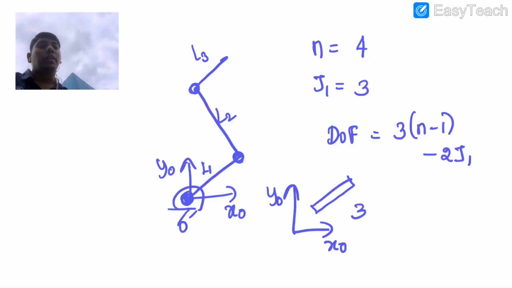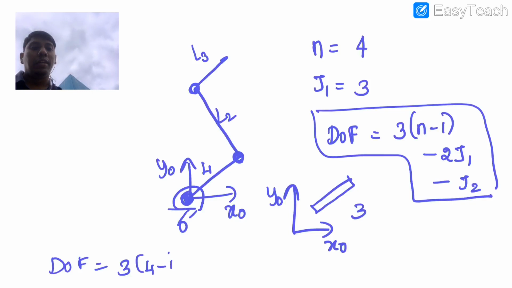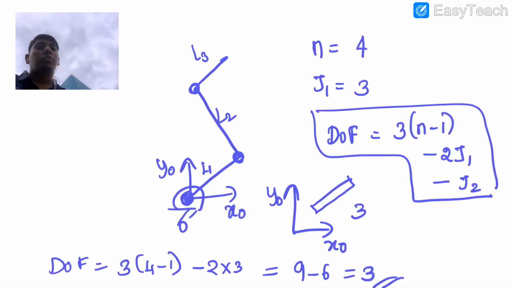So in the plane, you have 1 degree of freedom joints, and 2 degree of freedom joints, right? This is the general equation for a planar case. You can verify here: the degree of freedom is 3 into 4 minus 1, minus 2 into 3. So 9 minus 6 gives 3, right? This is what you call the degree of freedom.